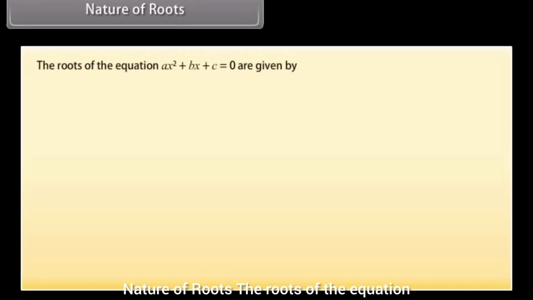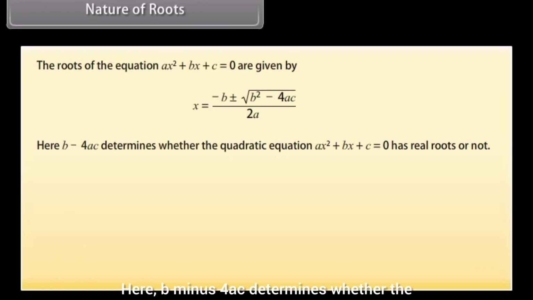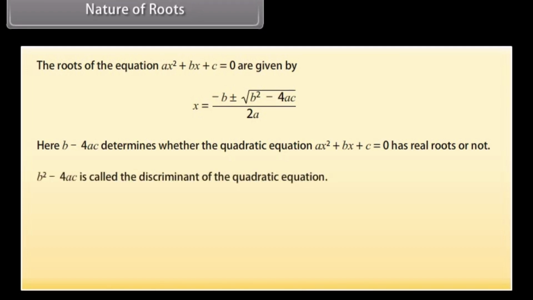The roots of the equation ax² + bx + c = 0 are given by x equals minus b plus or minus the square root of b² − 4ac, whole upon 2a. Here b² − 4ac determines whether the quadratic equation has real roots or not. b² − 4ac is called the discriminant of the quadratic equation.